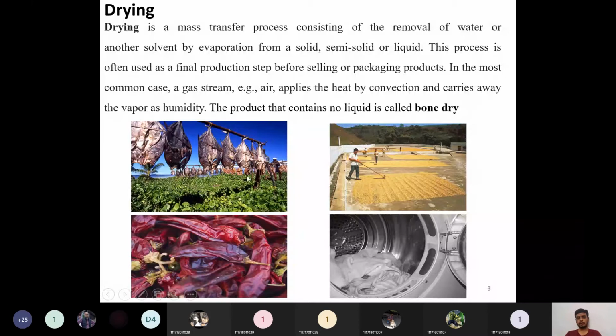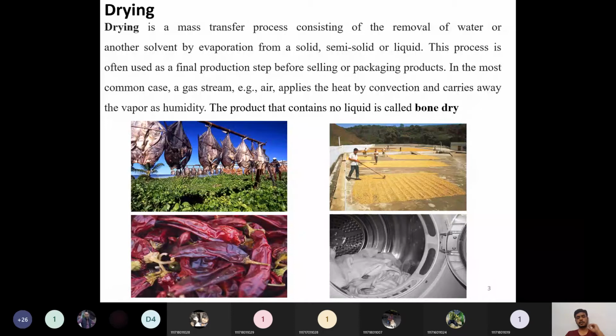If you can see these pictures here, the drying of fishes, the drying of wheat, drying of mirchi or chilies, the drying of clothes, everything will come under the examples of drying. But what we concentrate on here is a little different. Only on the solids we are going to concentrate here.